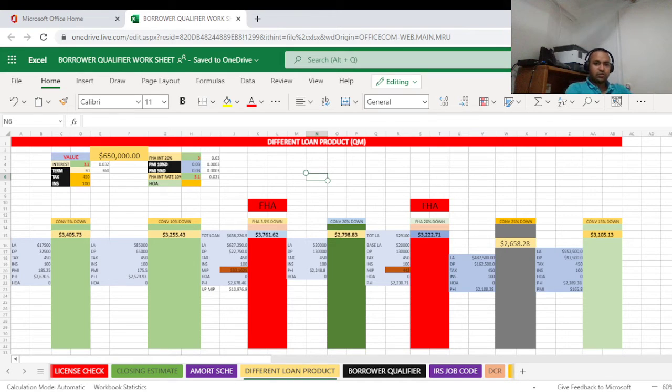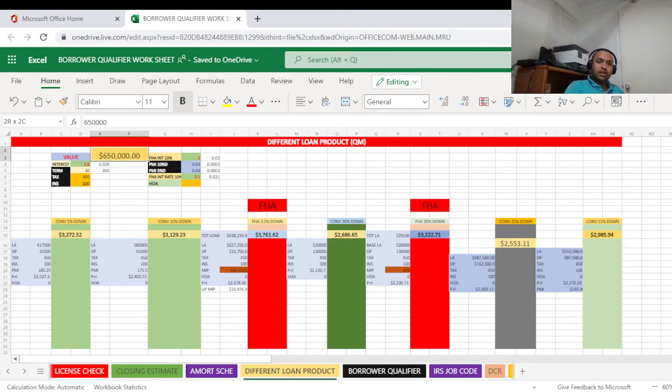So what if we change the interest rate? Let's say instead of 3.2, for an example, we put 2.8 interest rate. In that case, if I pay 25 or 20% down payment, what will be my payment? Look at this number: 2686 will be the payment. In that case, your principal and interest will be 2136, tax 450, insurance $100. So you are paying $130,000 as down payment based on the price whatever we put.